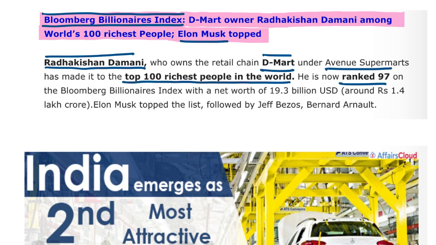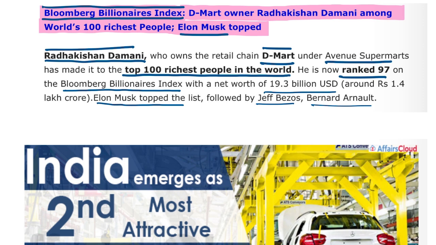He is now ranked 97th on the Bloomberg Billionaires Index with a net worth of 19.3 billion US dollars. Elon Musk topped the list, followed by Jeff Bezos and Bernard Arnault. An important thing to remember is who topped the Bloomberg Billionaires Index list. It was topped by Elon Musk.